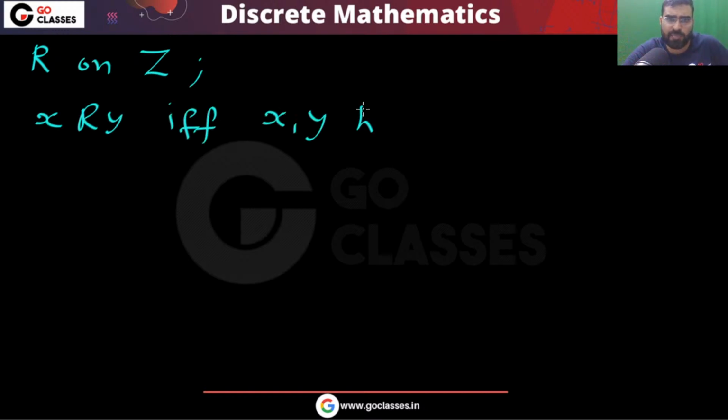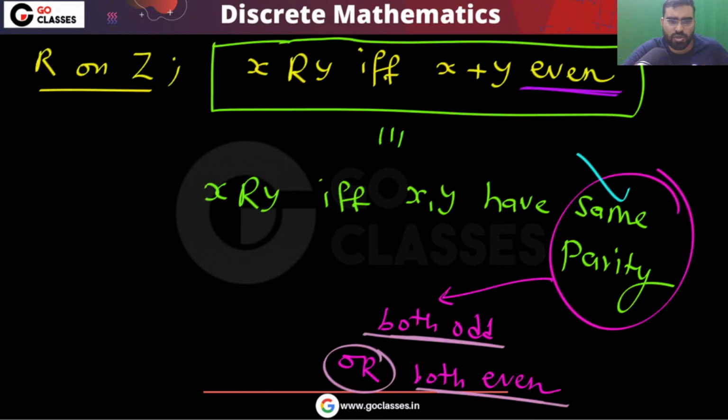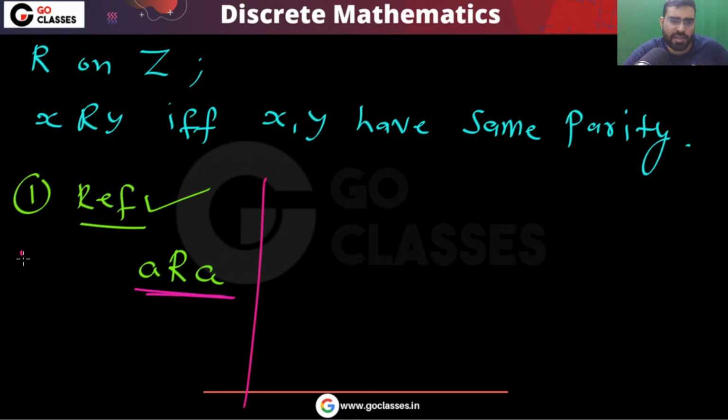So basically now the question is this: x is related to y if and only if x, y have the same parity. Same parity means either both are odd or both are even. Now you can easily see this will be reflexive, because a will be related to a: either both are odd or both are even. So a will be related to a for all a in the integers. So this is reflexive.